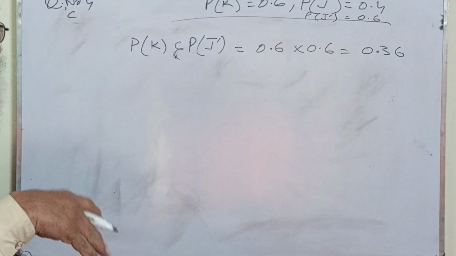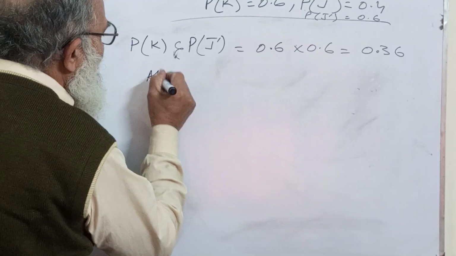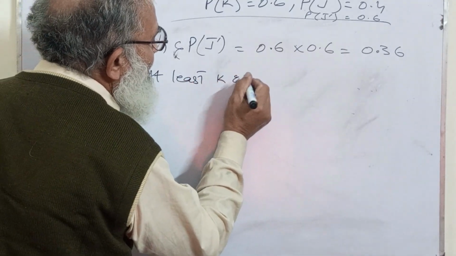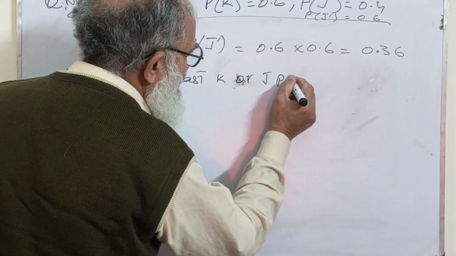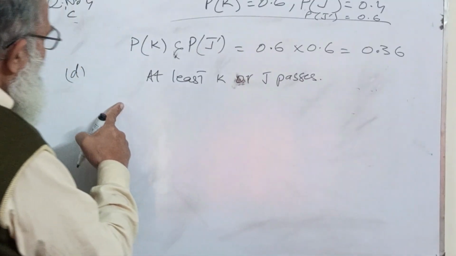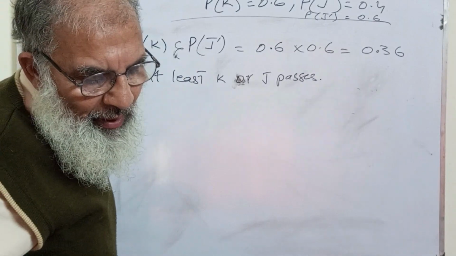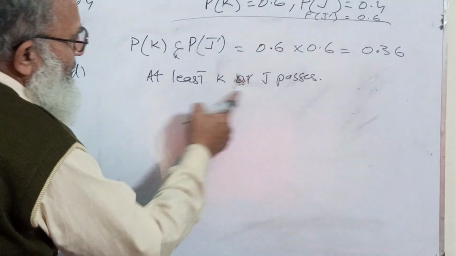Obviously, this is the logic of this question. At least Kriti or Justin passes. So it relates to our previous part. What was the part? It was part B. It relates to part B.